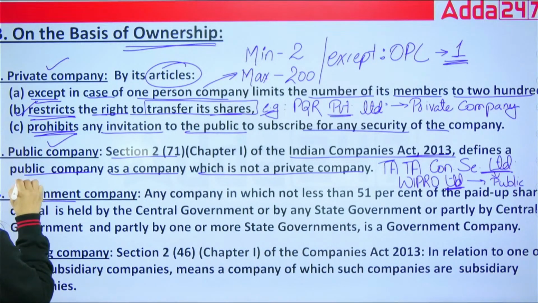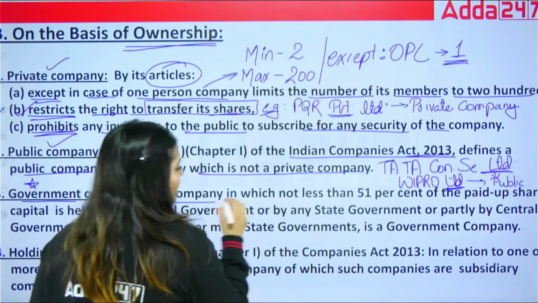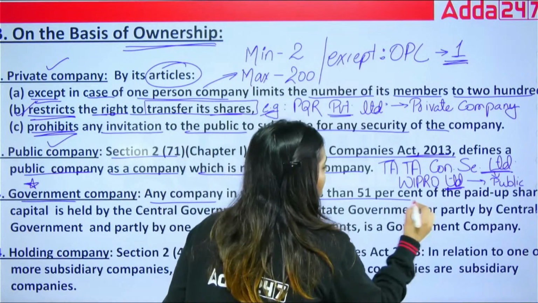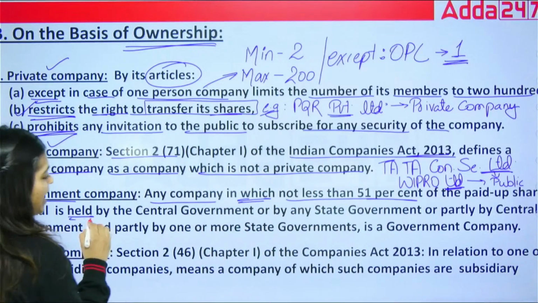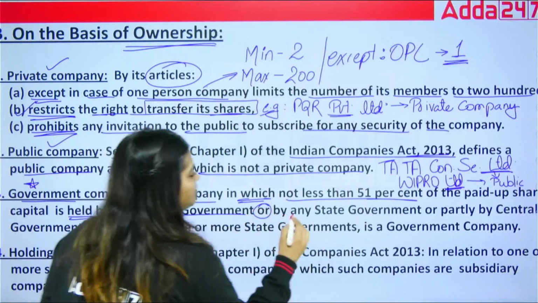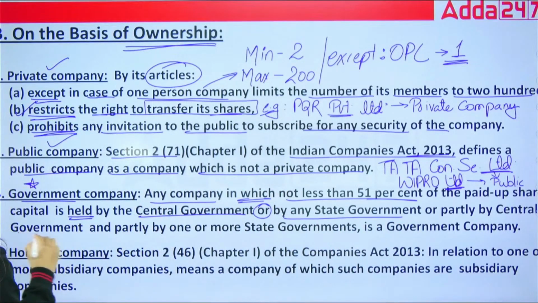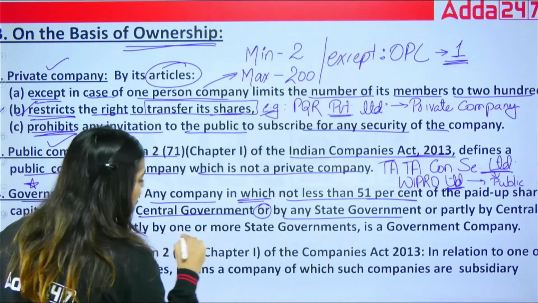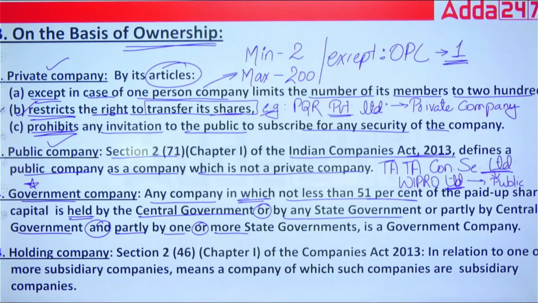Now next is government company. Very important, government company. See, you can easily identify private and public company, but for the government company we have a limit: any company in which not less than 51% of the paid up share capital is held by the central government or by any state government, or partly by the central government and partly by one or more state governments, is known as a government company.